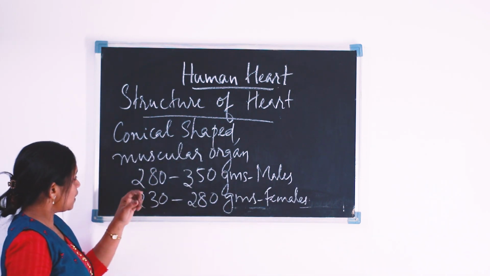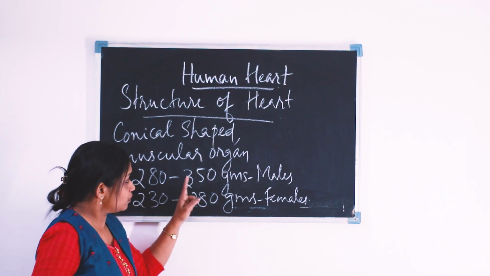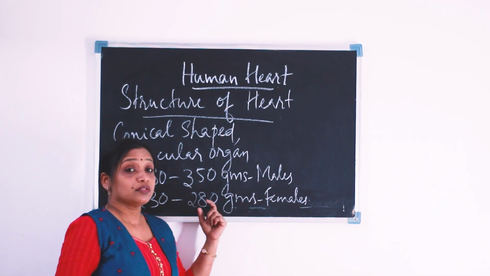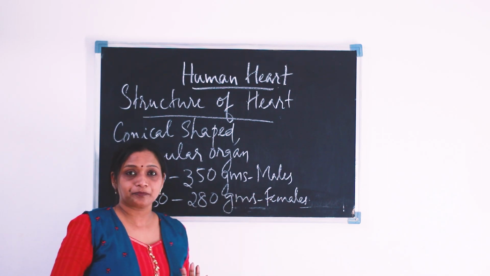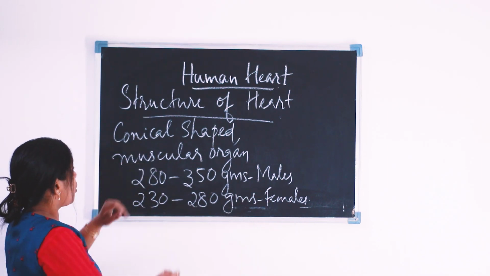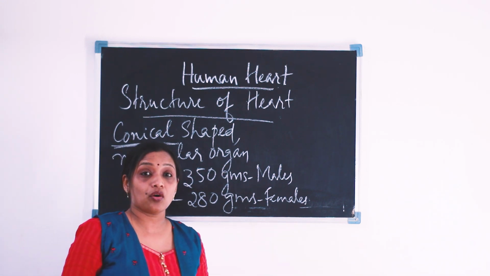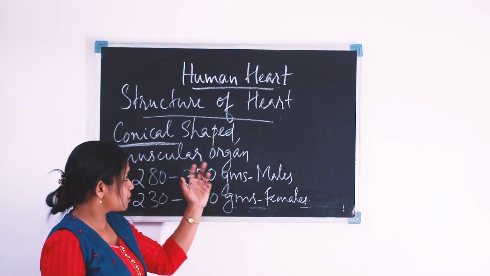The heart is conical in shape and it is a muscular organ.